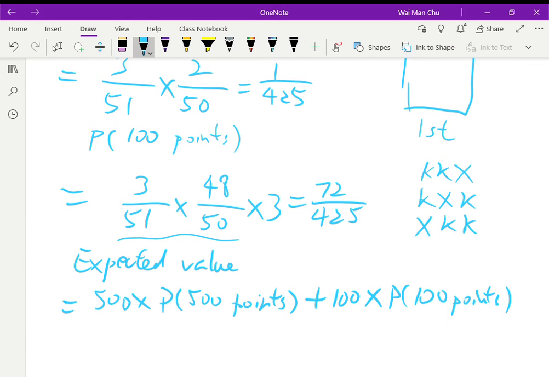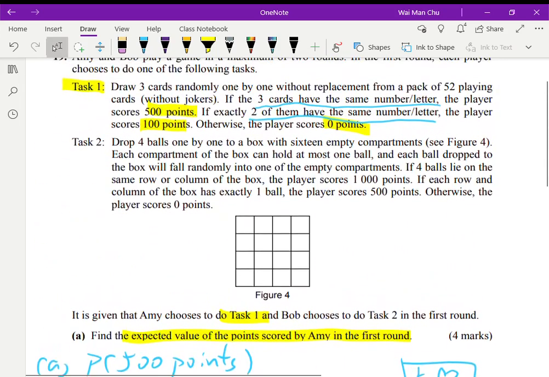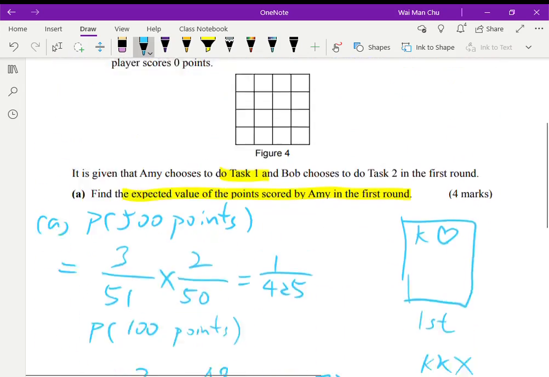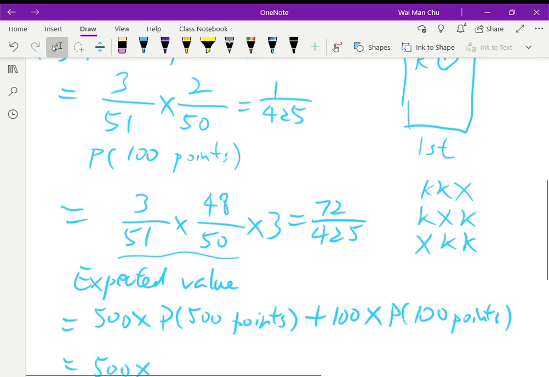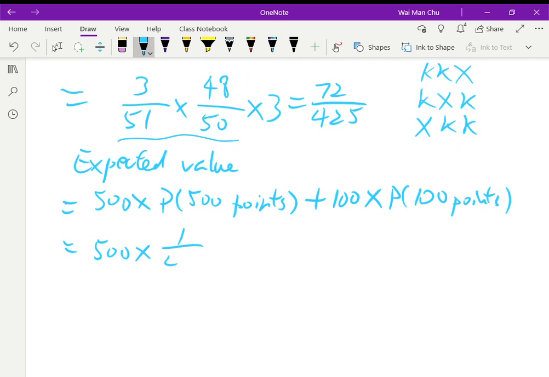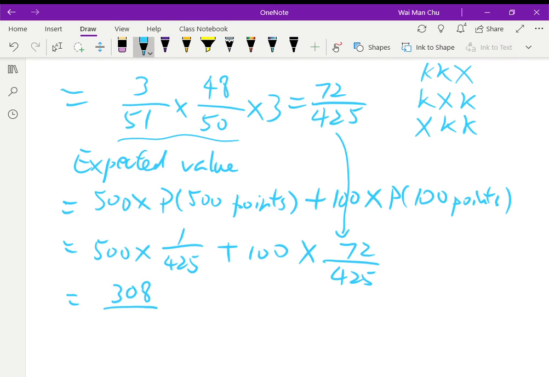Strictly speaking, I have to add one more term which corresponds to the last possibility, but because the last possibility is 0 points, I don't need to write it because 0 times anything is 0. So by then, 500 multiplied by the above answer, 1 over 425, plus 100 multiplied by this answer, 72 over 425. And then with your calculator, after simplifying it, you will get 308 over 17 as the final answer of part A.